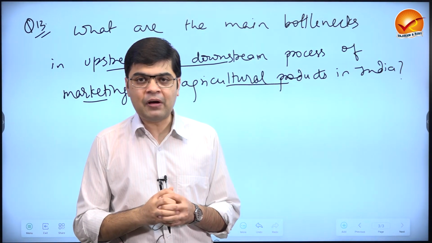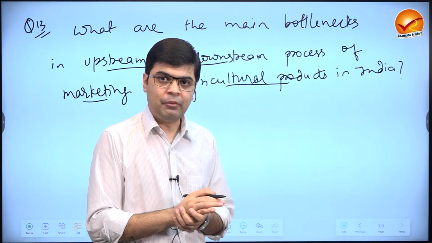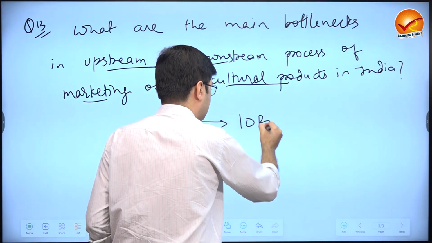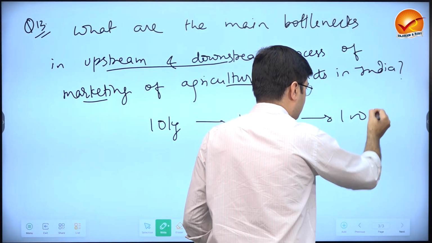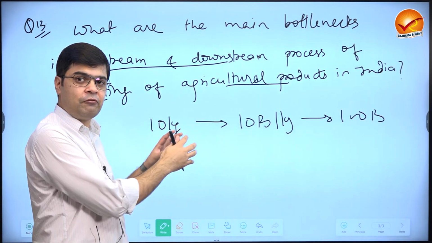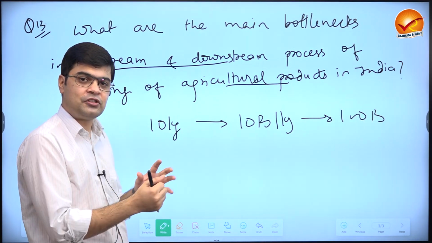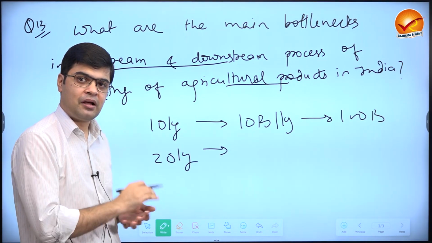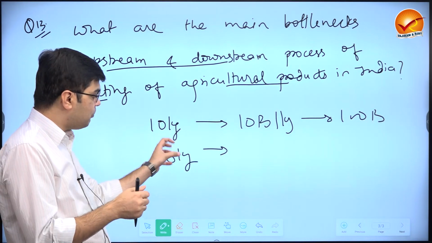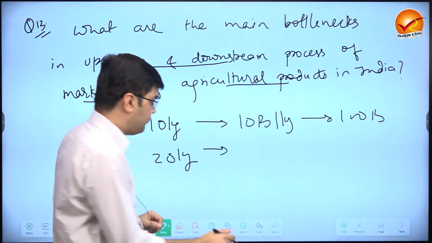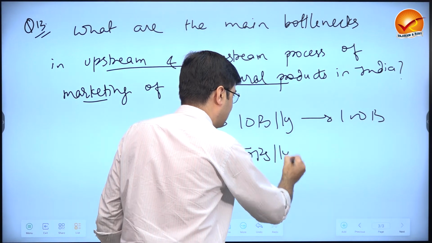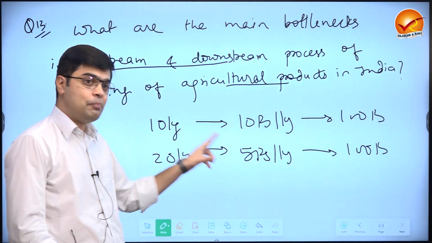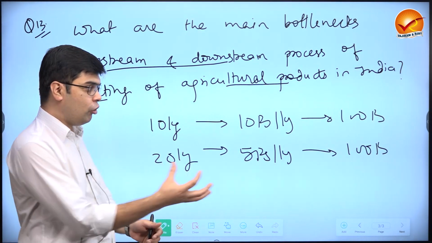Now, if I'm a farmer producing a crop, suppose I'm producing 10 kg of a crop in an area, I sell it at 10 rupees a kg in the market and I make 100 rupees. If I invest in good fertilizer, good seeds, and machines, and I produce 20 kg of the same crop in the same area, but I don't have access to market, the surplus of produce is going to bring down the price. And if the price in the market is, let's say, reduced to 5 rupees a kg, still I make the same 100 rupees.